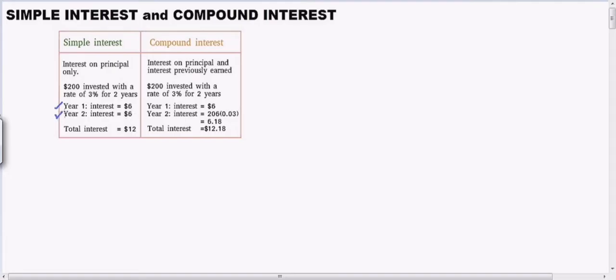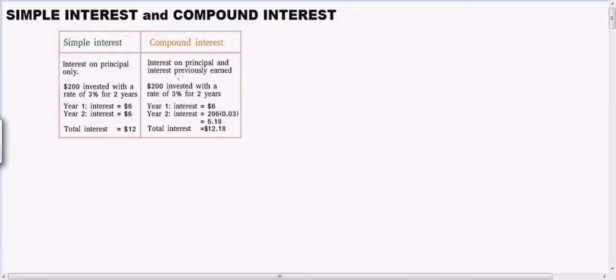Sa year 2, okay, so lalagyan ulit ng interest yung same amount, which is the principal amount. So, imumultiply ulit yung $200 to 3%, so $6 ulit. Same lang sila. So, ang magiging total interest natin ay $12. Okay? Kasi yung $6 and $6 na first year and second year, yun lang guys ay 3% ng $200. So, palagi lang nilalagyan ng interest yung principal.